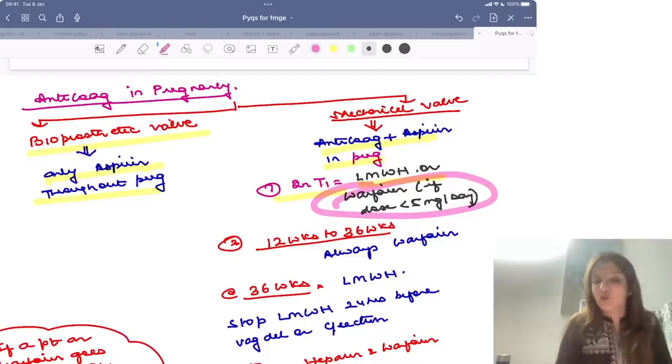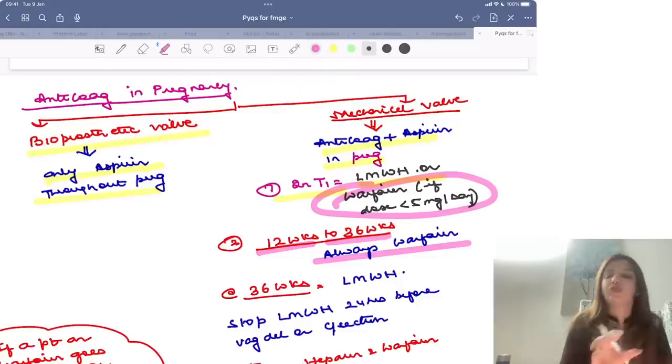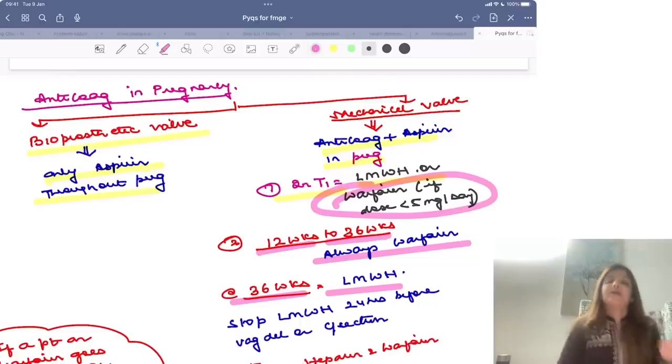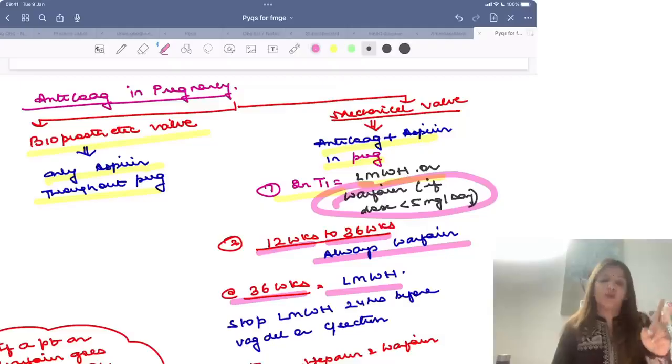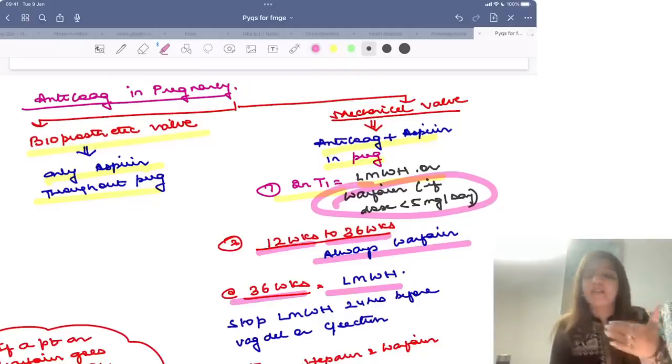Now, as soon as the first trimester is over and the patient comes to 12 weeks, then between 12 weeks to 36 weeks, all pregnant females with mechanical valves are given warfarin. Then at 36 weeks, you are going to change and put her again on low molecular weight heparin. Why? Please remember two basic differences between warfarin and heparin. Warfarin can cross the placenta, right? That is a big problem with warfarin, but warfarin is a very strong anticoagulant drug and pregnancy is a hypercoagulable state. Because pregnancy is a hypercoagulable state, I need a strong anticoagulant.